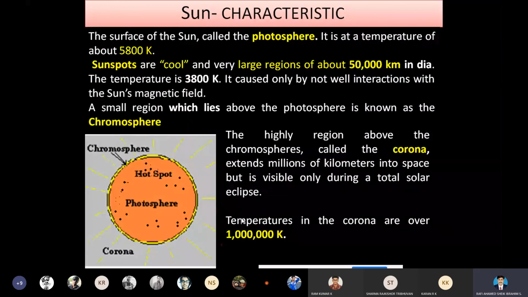And finally, here we are able to see the structure of the sun. Basically, we are going to consider four parameters in the structure of the sun. The first parameter is the photosphere. The second parameter is the sunspot. The third parameter is the chromosphere.